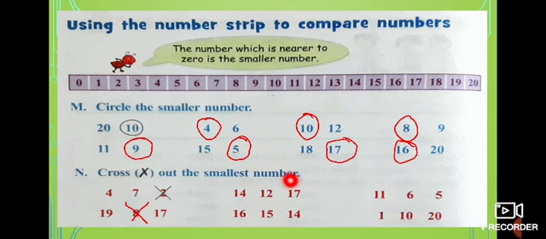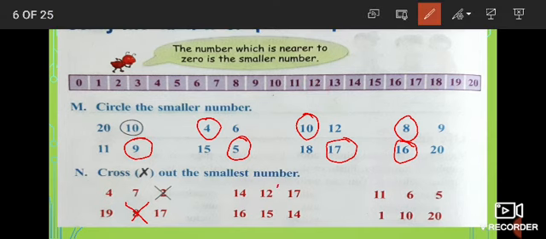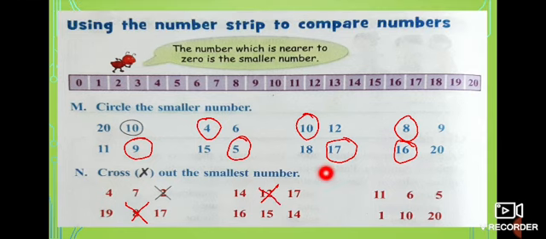14, 12, 17. Where is 14? 14 is here, 12 is here and then 17 is here. Which is very near? 12 is very near. Very good. 12 is near. So what you have to do? You have to cross number 12. And look at the next one.